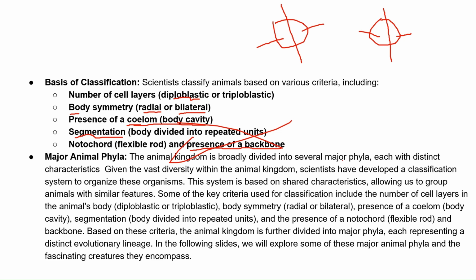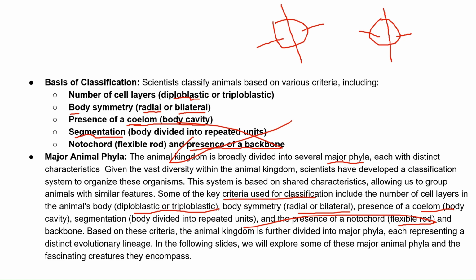The animal kingdom is divided into several major phyla, each with distinct characters and vast diversity. The key criteria used for classification include the number of cell layers, diploblastic and triploblastic, that is germ layers; body symmetry, radial and bilateral; presence of coelom, that is body cavity; segmentation, body divided into repeated units, as in earthworms; and presence of a notochord, a mesodermally derived rod-like structure.